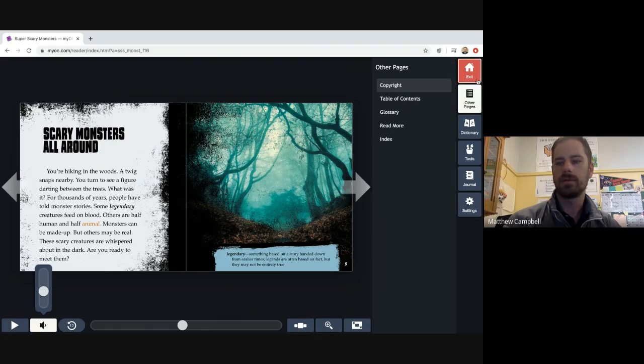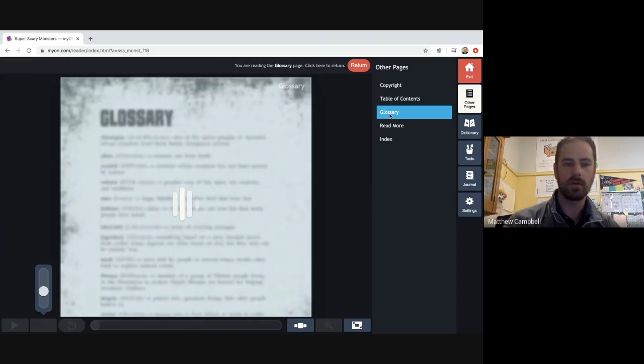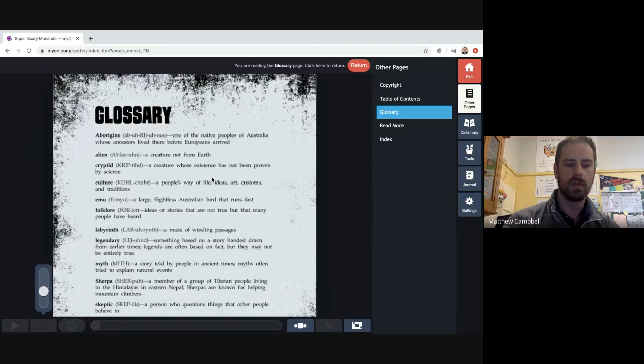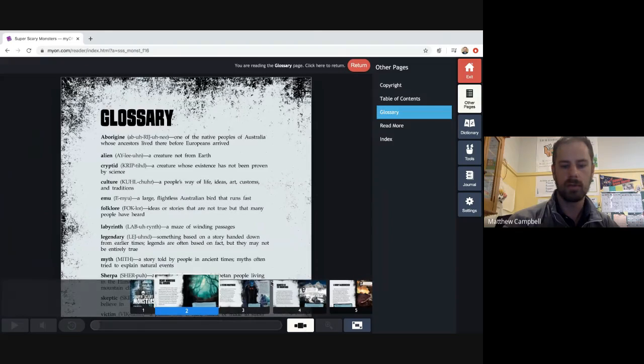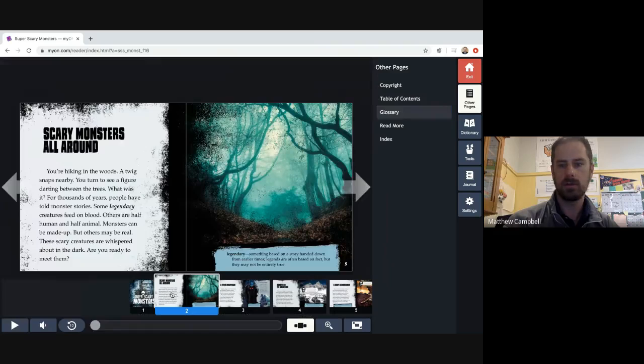Okay. The other tools in here. The other pages shows you other things that are included in this book. Okay, the copyright information, table of contents, glossary, more. Different books will have different things in here. They won't all have table of contents. They won't all have glossaries. This one, if I go to the glossary, these are all of the vocabulary words that are embedded in this book. So that's a good tool to have. I'm going to go back to that second page.